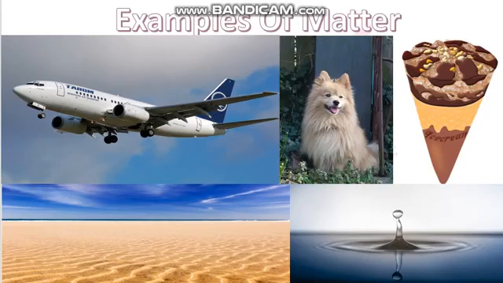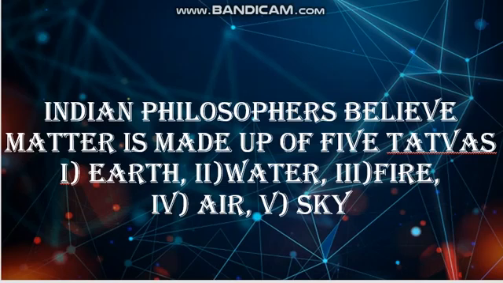Now, once we know what matter is, we should know about its history. Indian philosophers earlier believed that matter is made up of five basic elements, or we call them five tattvas: earth, water, fire, air, and sky. But after years, the scientists took another decision.